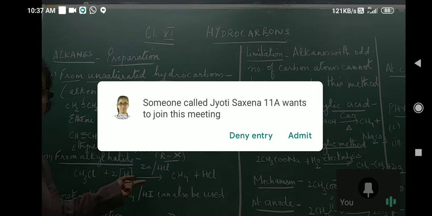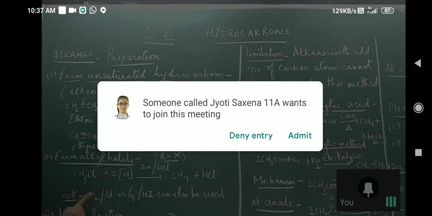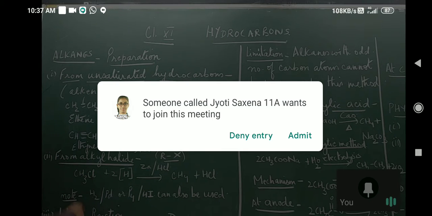Now this can be zinc and HCl or zinc and sulfuric acid or zinc and hydrogen ions, because all acids will give you hydrogen ions. And then what will be formed? One hydrogen is going to react with Cl and form HCl, and the other hydrogen will take its place. This is nothing but a simple substitution reaction. One hydrogen will take the place of chlorine, and this chlorine which is displaced will react with the other atom of hydrogen to form HCl.